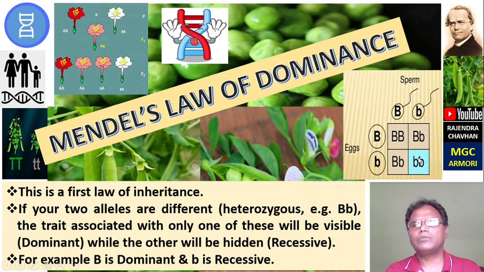Here tall varieties are 3 in number and dwarf variety is 1 in number. That means the dominants are 3 and recessives is 1, so the ratio will be 3:1. This is the phenotypic ratio obtained in the monohybrid cross, and the monohybrid cross explains the law of dominance.